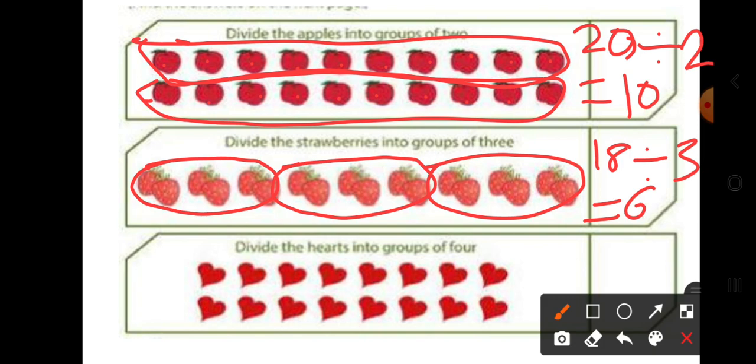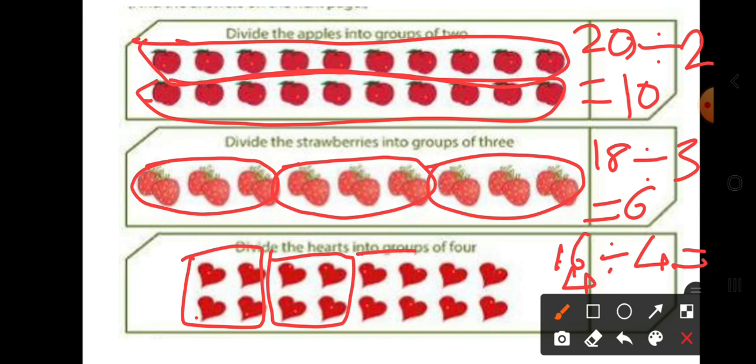Now here, divide the hearts into groups of 4. How many hearts are there? 1, 2, 3, 4, 5, 6, 7, 8, 9, 10, 11, 12, 13, 14, 15, 16. 16 divided by 4 will be equal to 4. That is, in each group how many hearts are there? 4 hearts are there. And how many groups do we get? 4 groups we get.